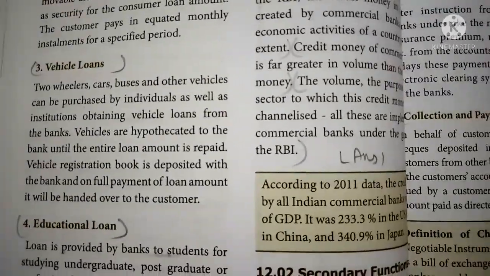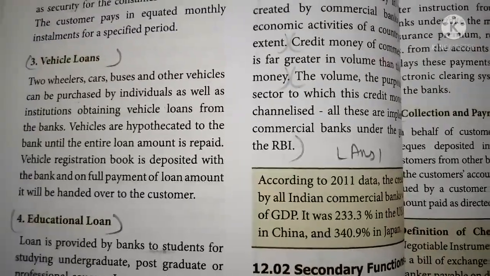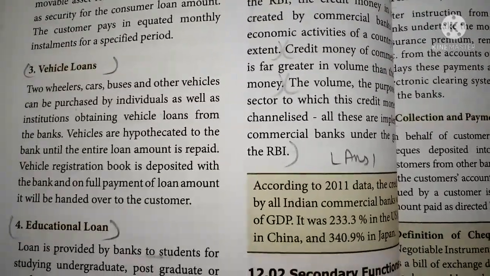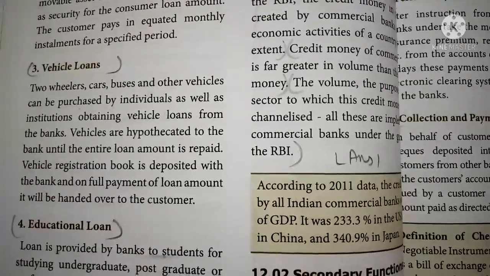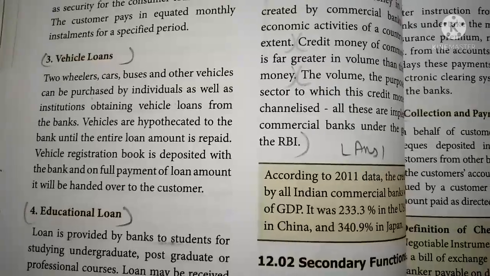Vehicle loans. Two-wheelers, cars, buses and other vehicles can be purchased by individuals as well as institutions by obtaining vehicle loans from the bank. Vehicles are hypothecated to the bank until the entire loan amount is paid.